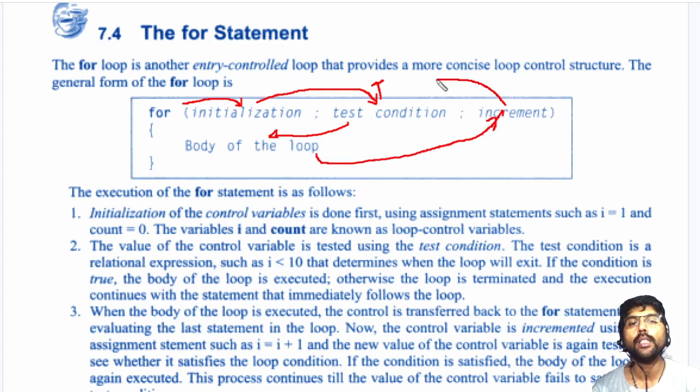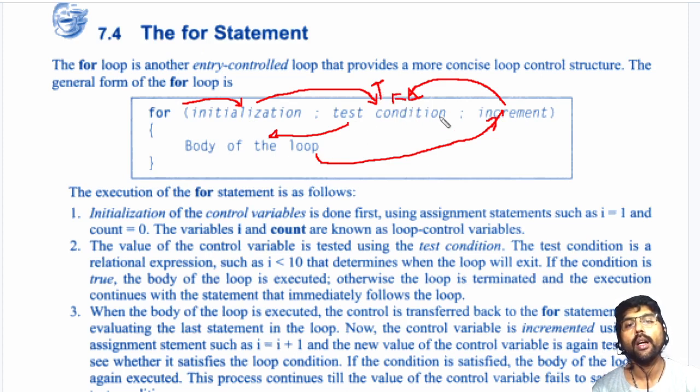Once the increment is done, again the condition will be checked here. If again it is true, go to the body execution, do the increment, then check the condition again. This loop continues until the test condition becomes false.